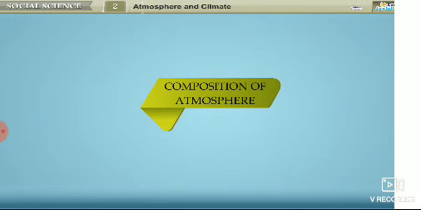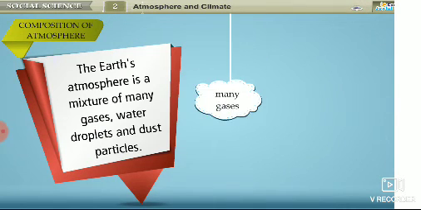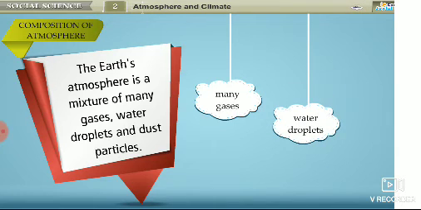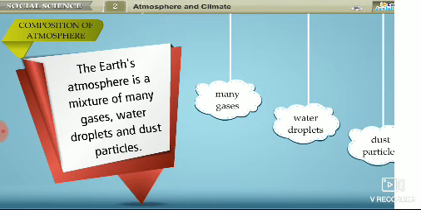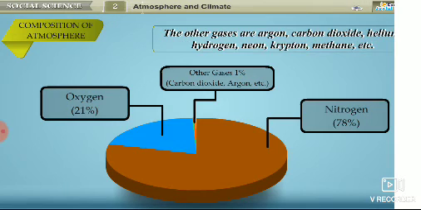Composition of atmosphere. The Earth's atmosphere is a mixture of many gases, water droplets and dust particles. The gases that are found in the atmosphere are nitrogen 78%, oxygen 21%, and other gases 1%. The other gases are argon, carbon dioxide, helium, hydrogen, neon, krypton, methane, etc.